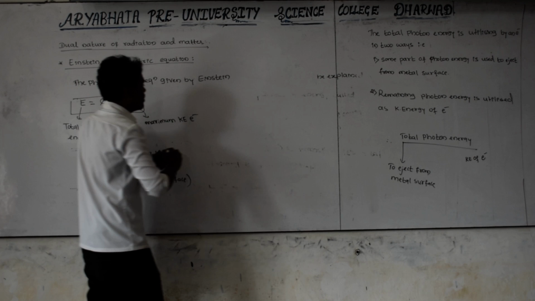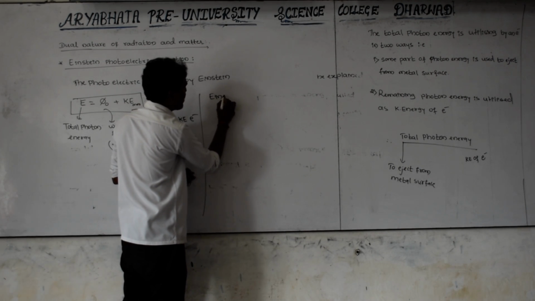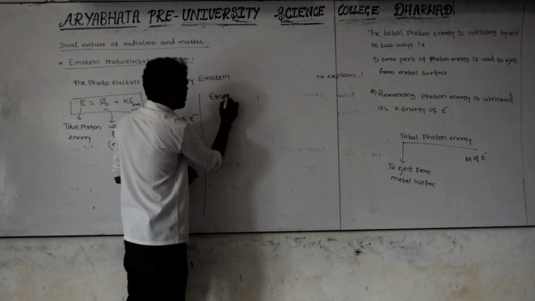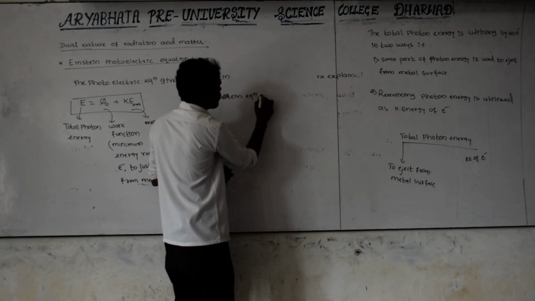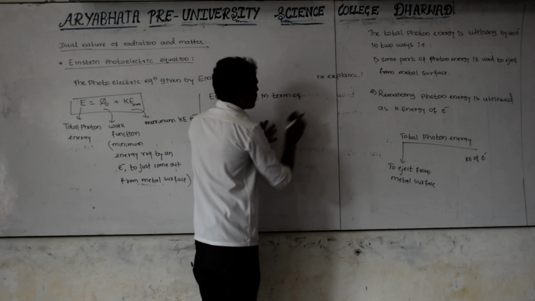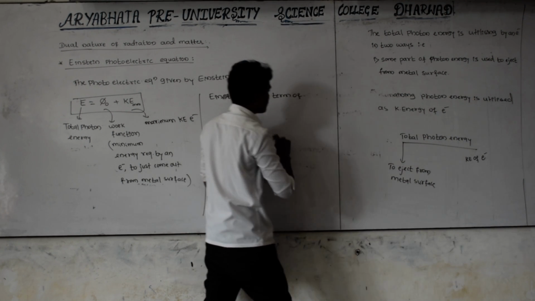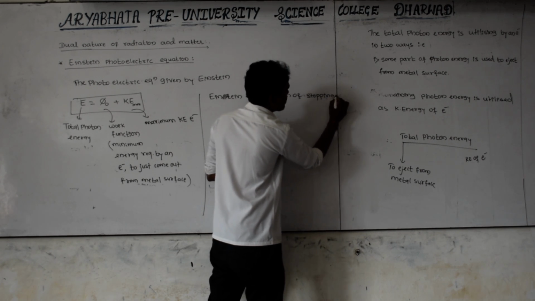Next, the Einstein equation in terms of stopping potential. How do we write it in terms of stopping potential?